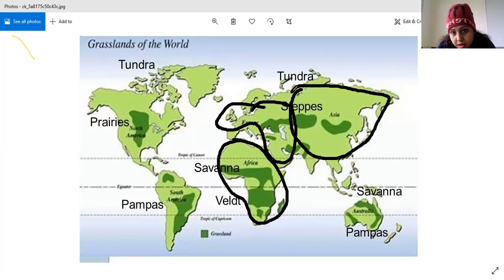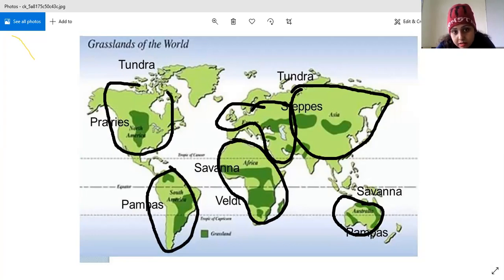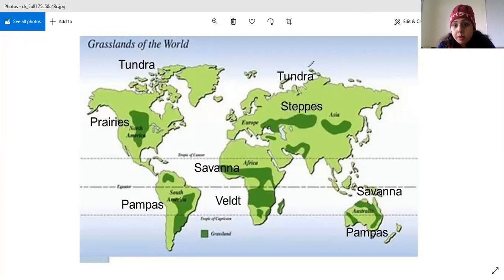This all is Asia. Then here you have Australia, then South America, then North America. So like this, you have different continents. Whenever you are making a world map, you need to make it like this.